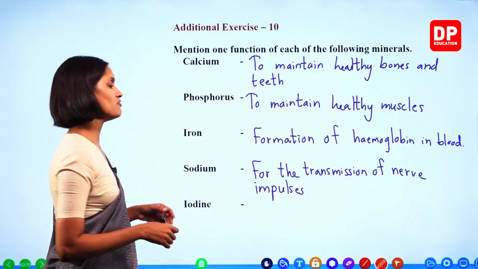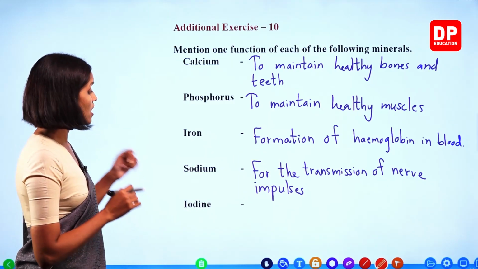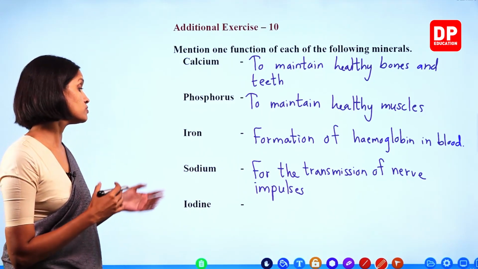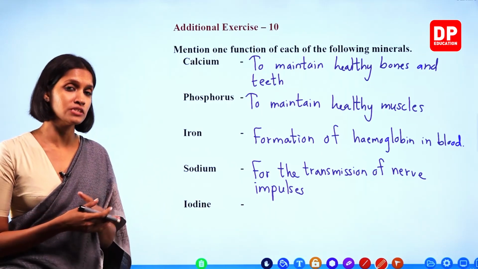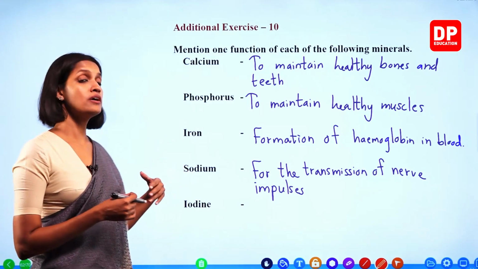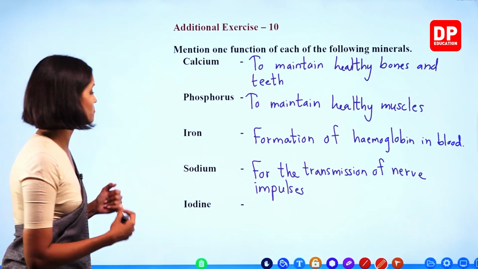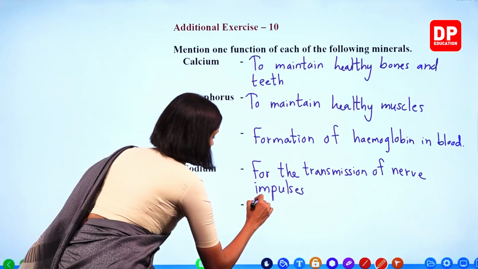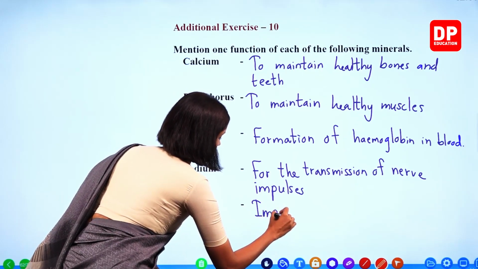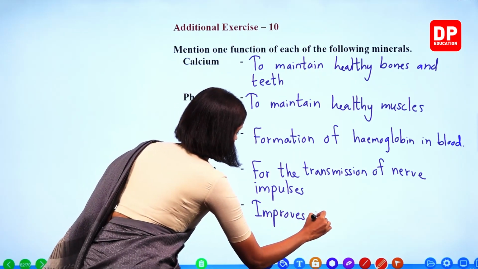For the transmission of nerve impulses. Okay. Iodine is important to improve your memory power. Right? Iodine is important for the better functioning of the thyroid gland and thereby to improve memory power. Improve memory power.